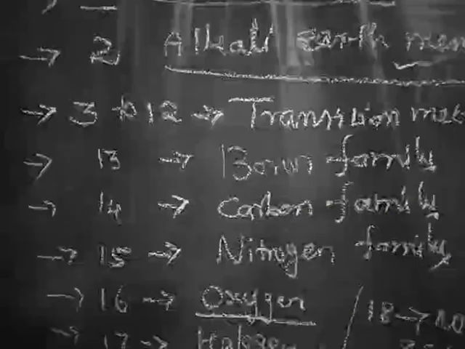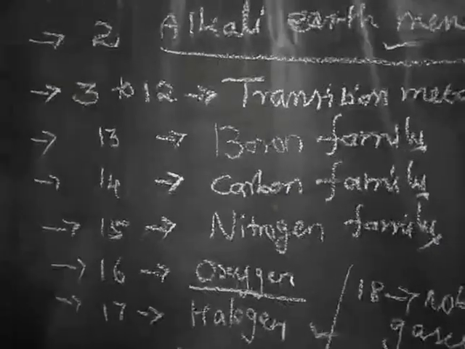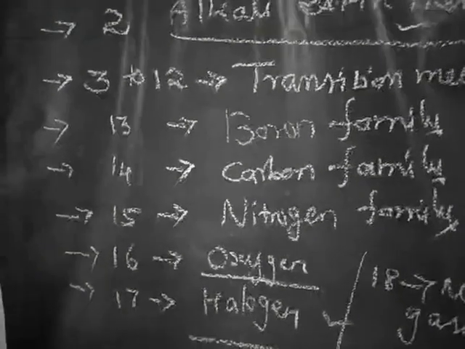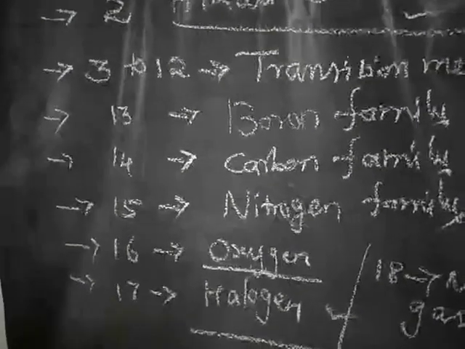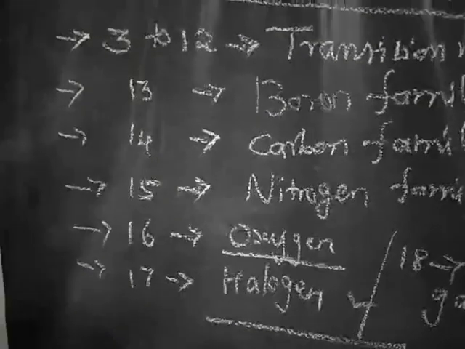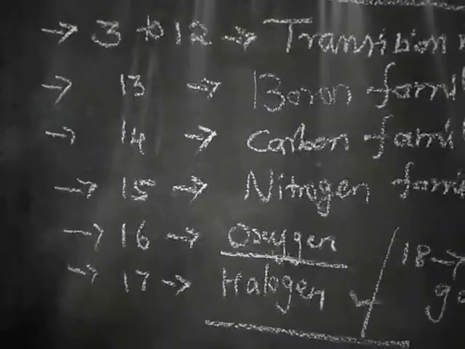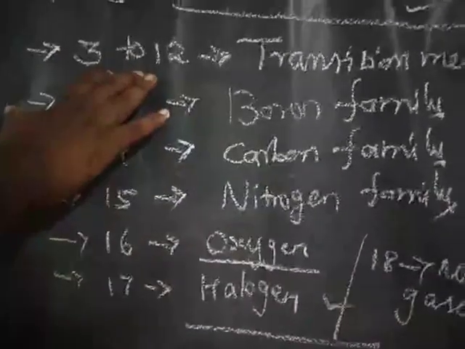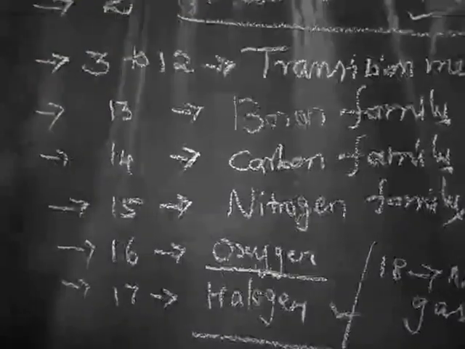The lanthanides and actinides, which form a part of group 3, are called inner transition elements. In the modern periodic table, at the bottom, two rows are given. That is called part of group 3, and they are called inner transition elements.